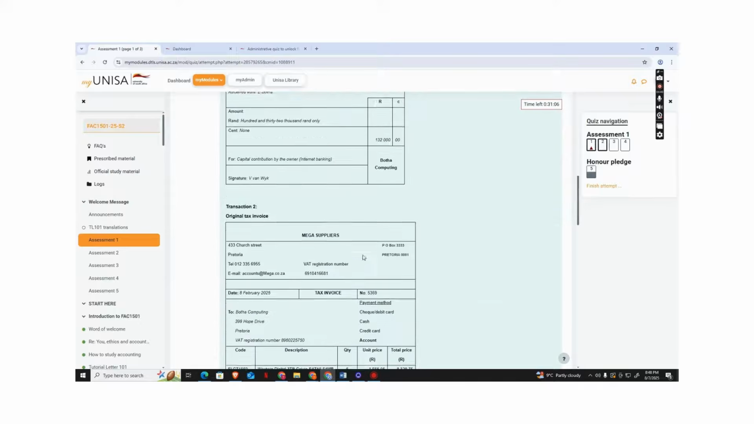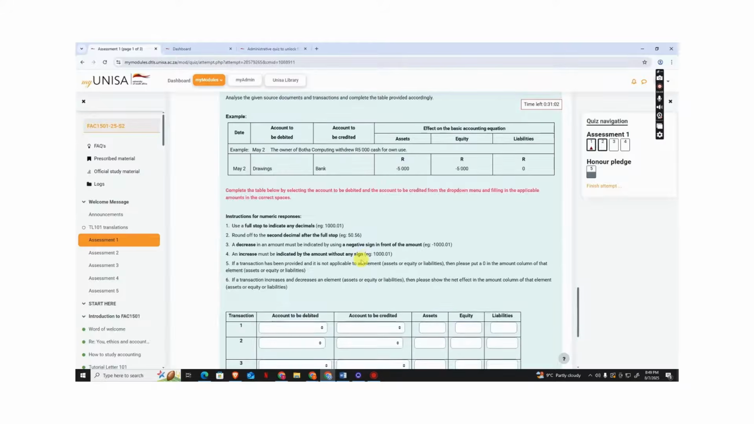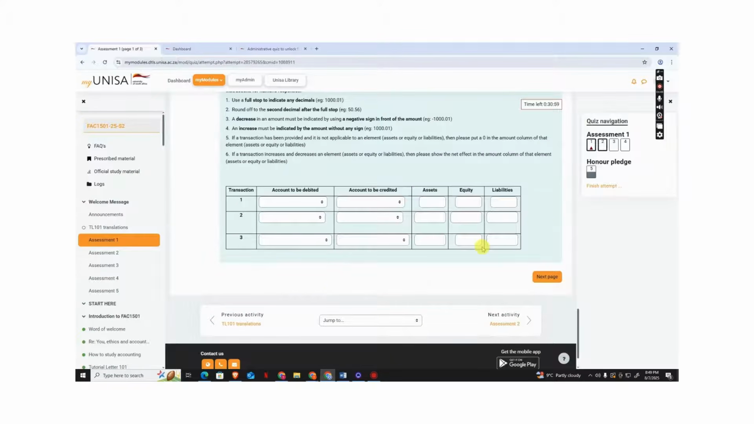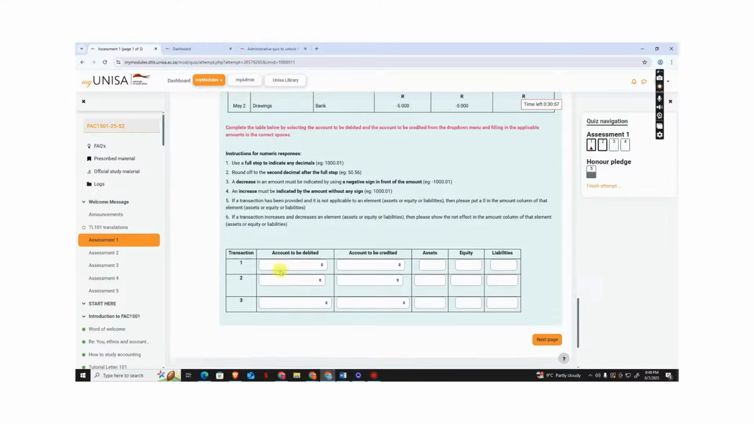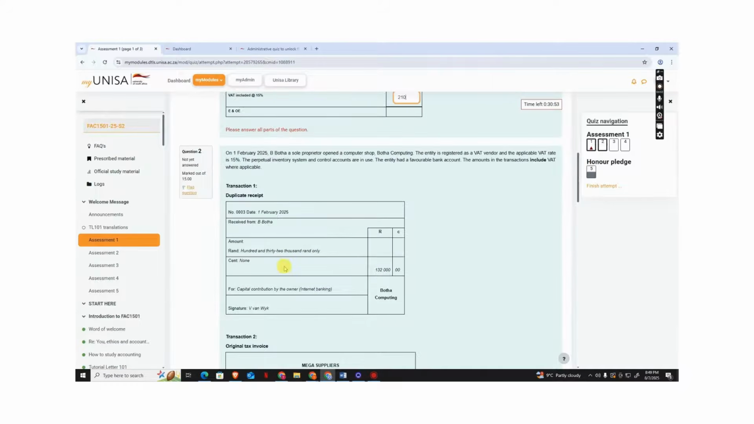We're moving on to question 2. On question 2, there are 3 sections in the transaction. They gave us 3 transactions. Let's go to transaction 1. We got a duplicate receipt. What's happening in the receipt? We just know the amount was 132,000, no cents, and it was for capital contribution by the owner, who's Van Wyk.